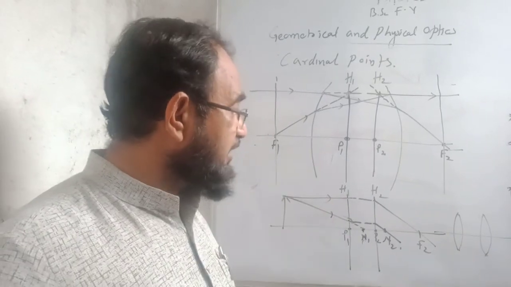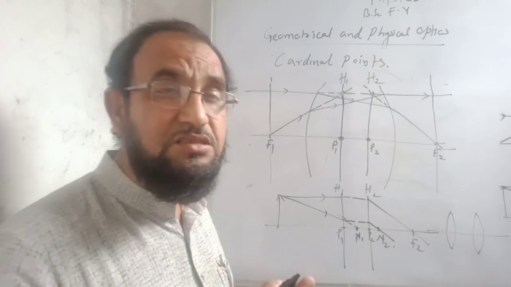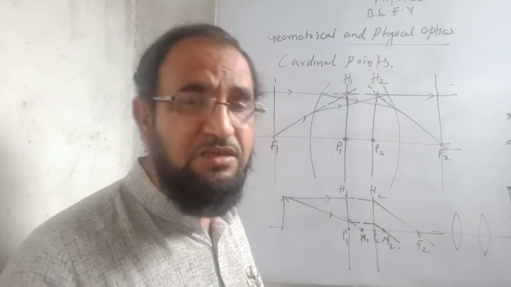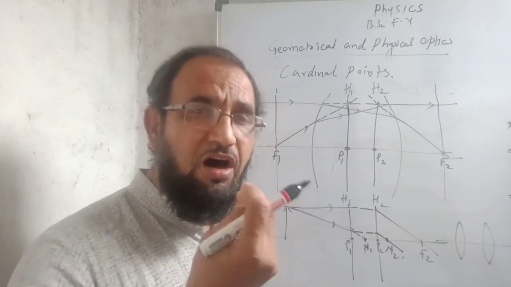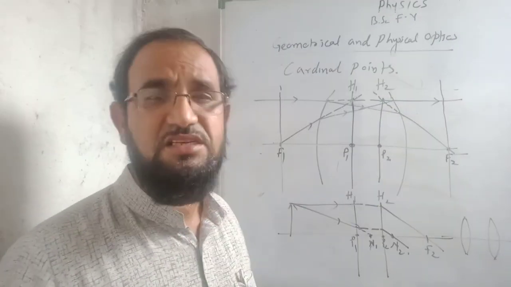So in any lens system, in a two lens system or in a thick lens, there are total six cardinal points. Two are the focal points, two are the principal points, and two are the nodal points. So all these are combinedly known as the cardinal points of a lens system. Thank you.